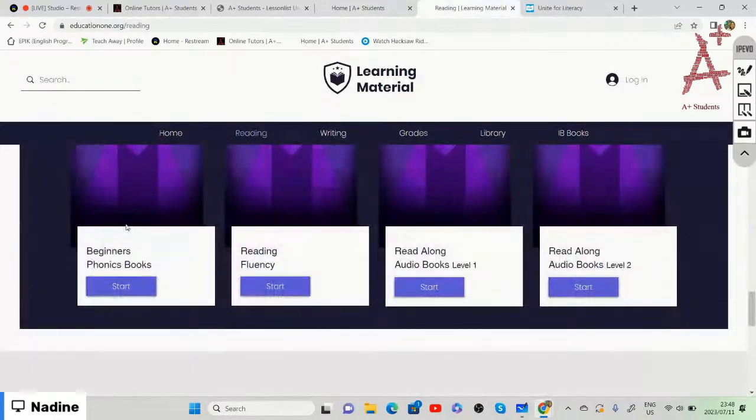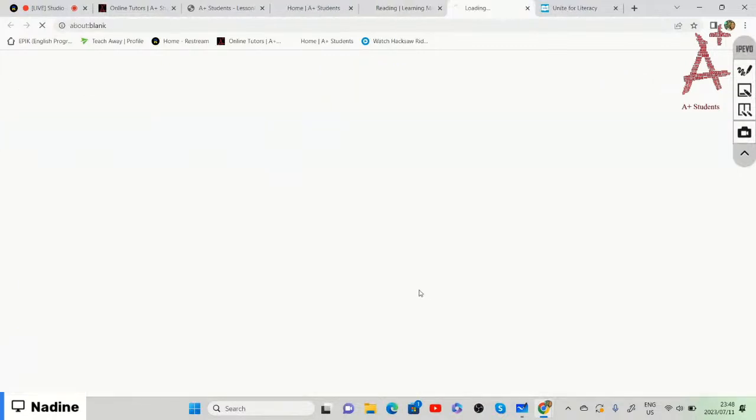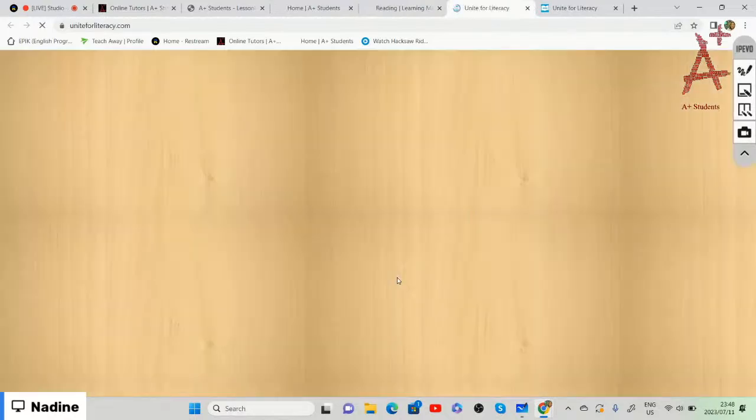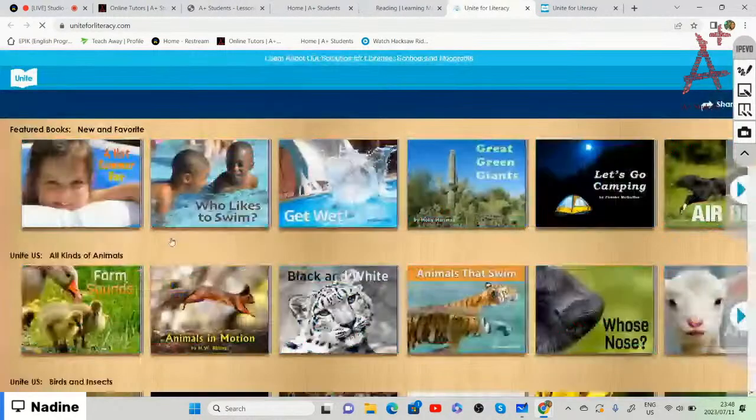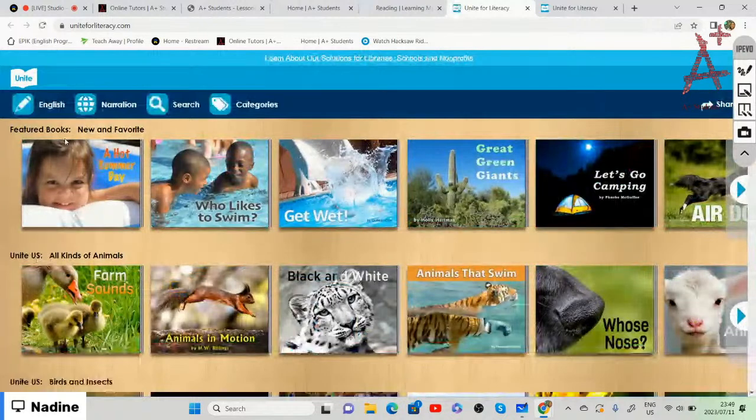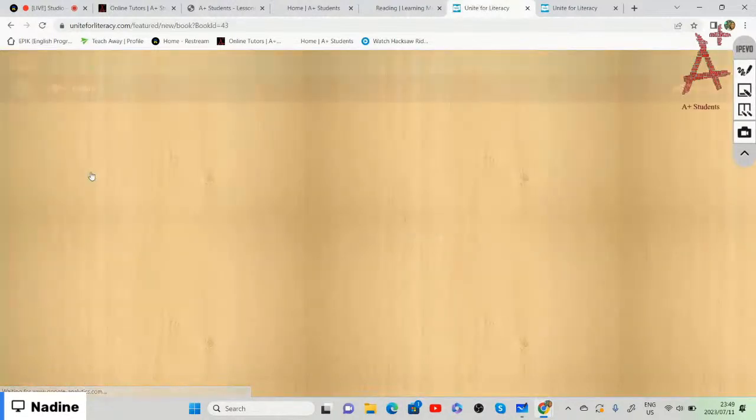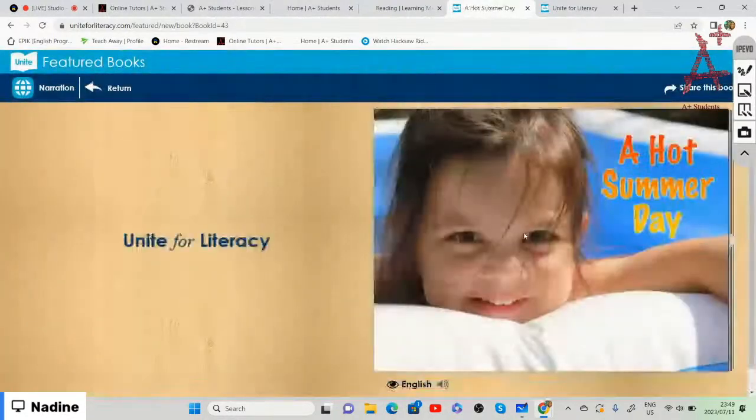The first one says beginners phonics books, reading fluency. Third one says read along audiobook level 1. So we're going to go to the read along audiobooks level 1. Once you are on the audiobooks level 1, let's go to A Hot Summer Day. We're going to read the first book, which is A Hot Summer Day.